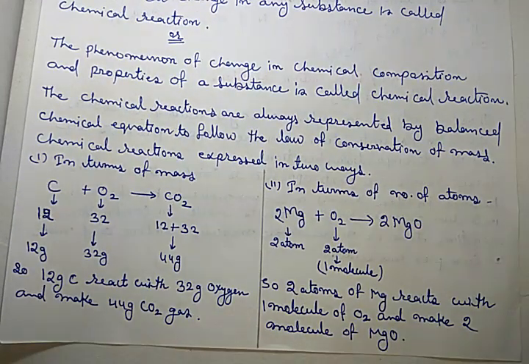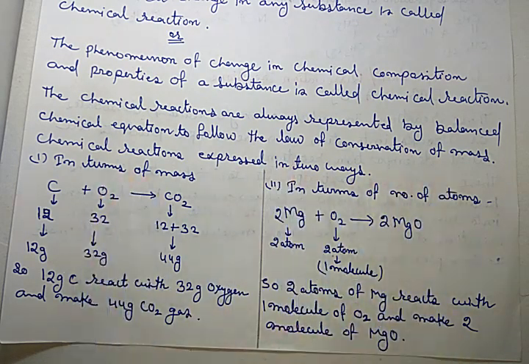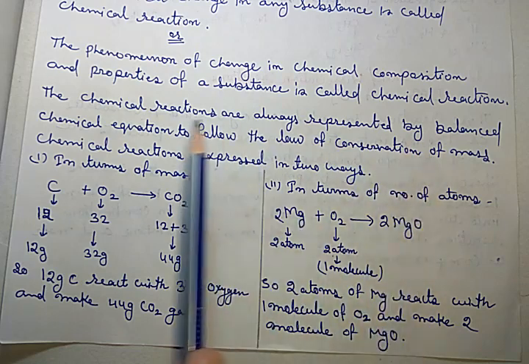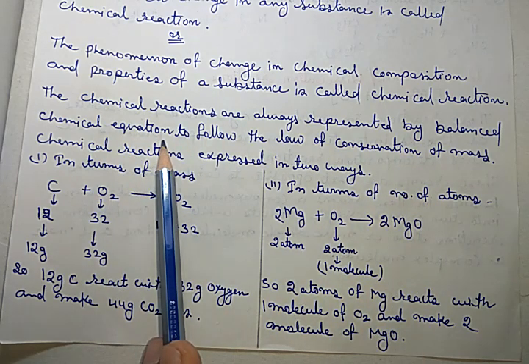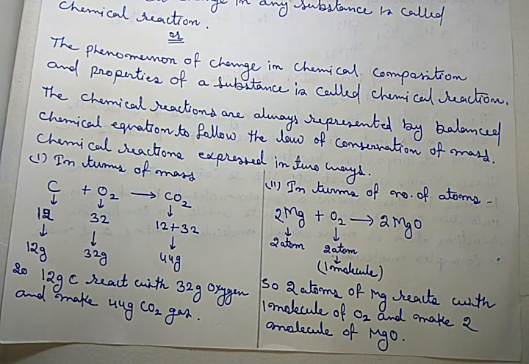Chemical reactions are always represented by a balanced chemical equation, because to follow the law of conservation of mass we have to balance the chemical equations.